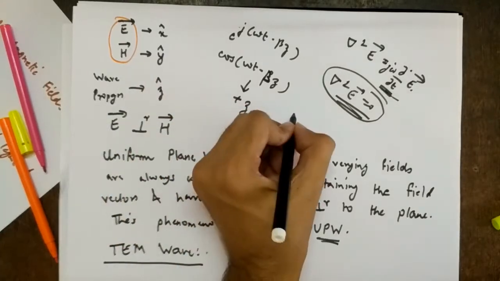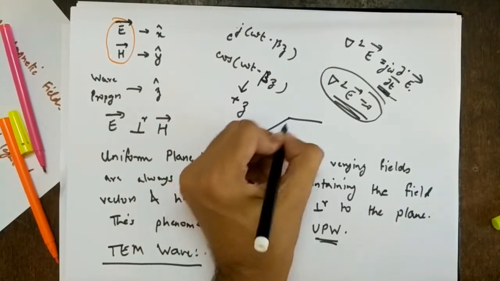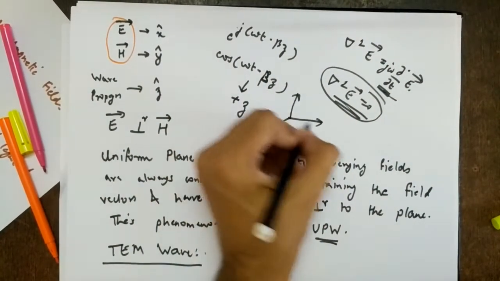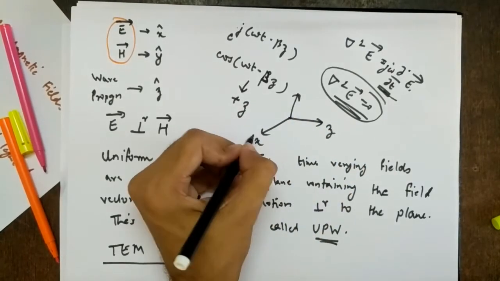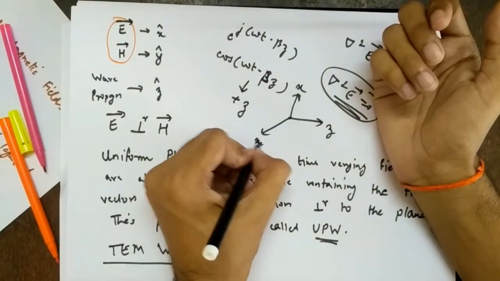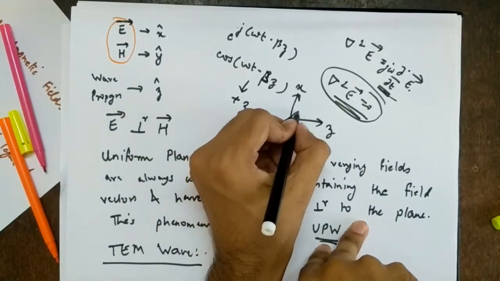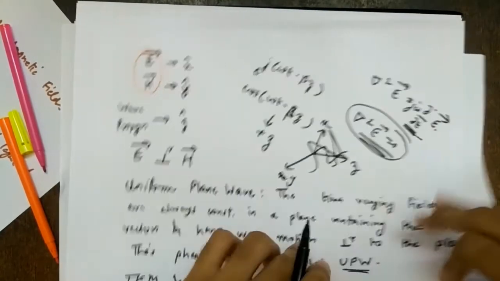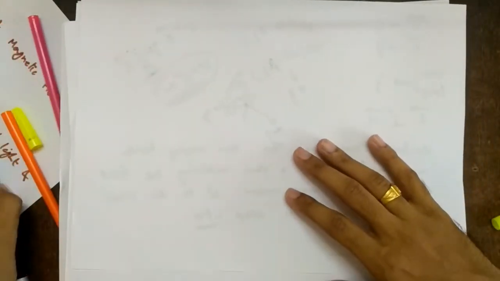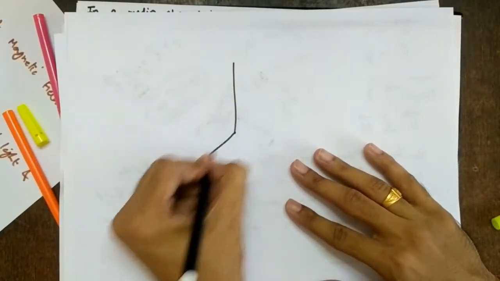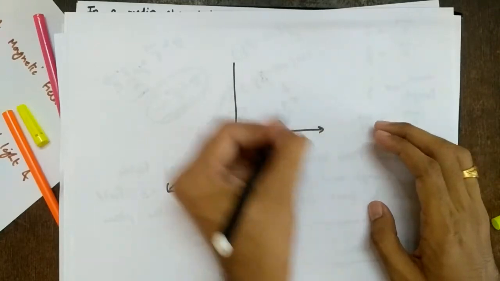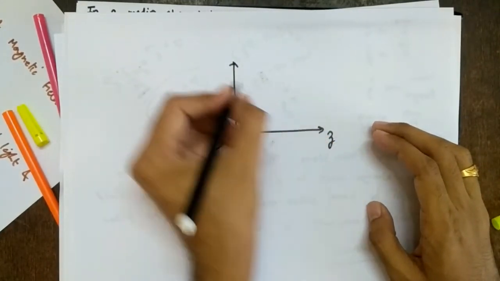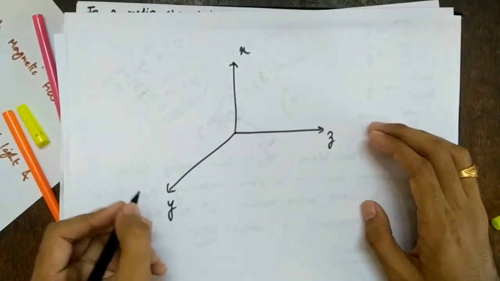You can draw this diagram. You can say this is my Z, sorry, this will be X, this will be Y. So you can show the electric field traveling in this direction. And now I'll take a new page. So how can you show it? Because it will come for 5 marks. You cannot just write the definitions. Better you show a diagram also depicting the propagation, right?